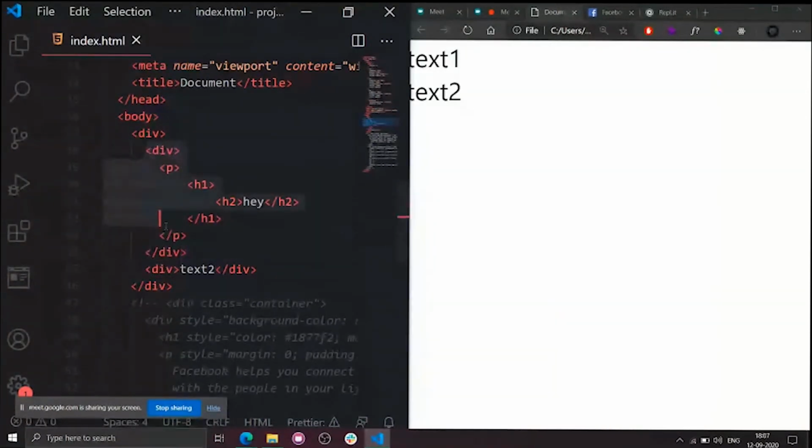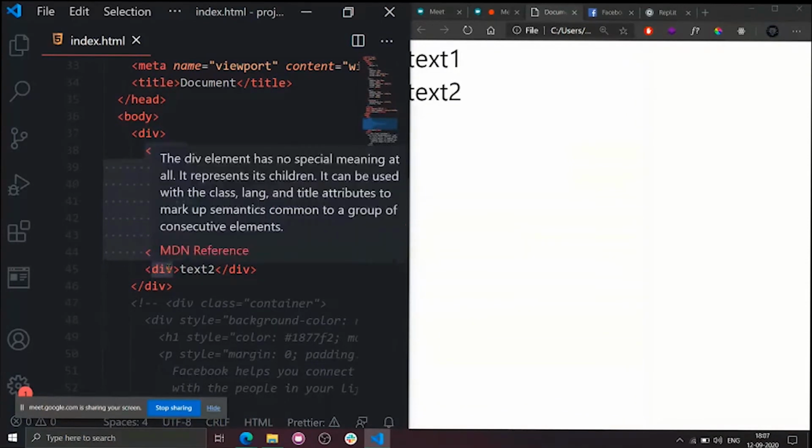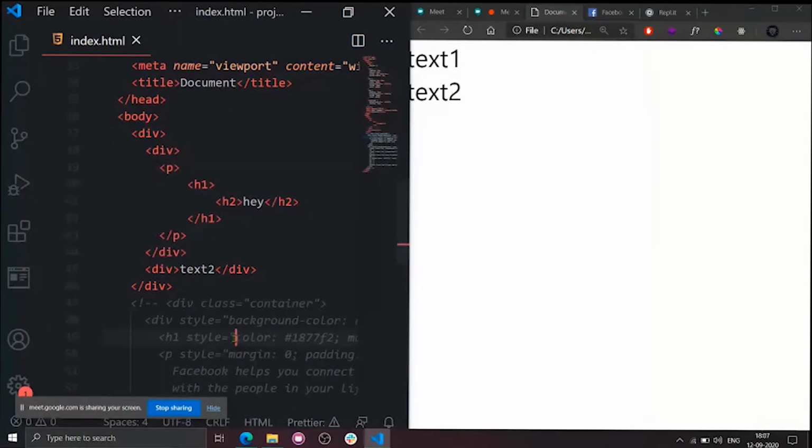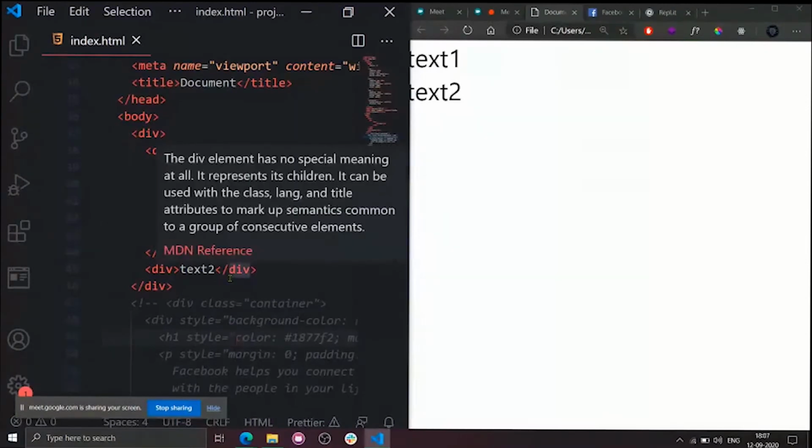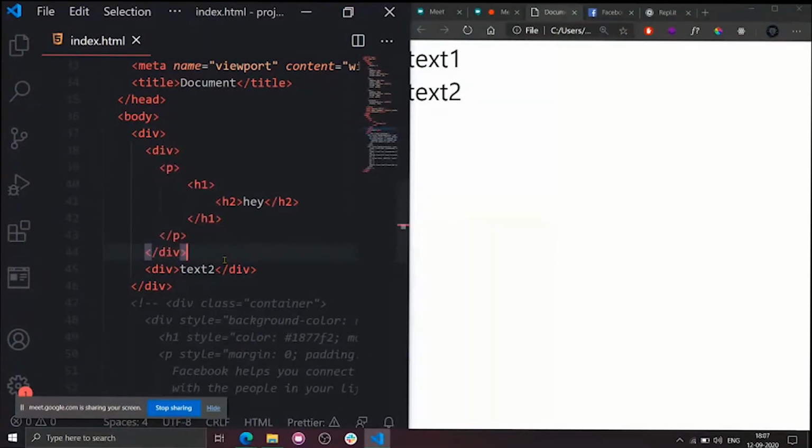So now how is Flexbox? Flexbox doesn't apply styles to its grandchildren. It simply applies to its children only. Which means whenever I apply Flexbox, this entire thing will be considered as one child. So the styles inside these children won't be changed. Only these children and these children will be changed. Okay, I hope that made some sense for Flexbox. Please keep that in mind. How Flexbox works is Flexbox only applies styles to its first children, not grandchildren.